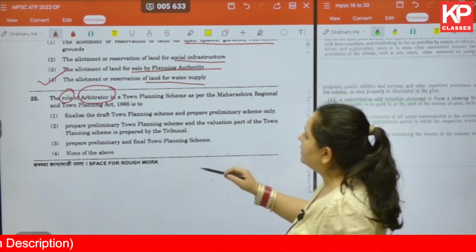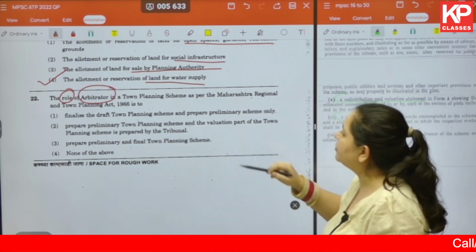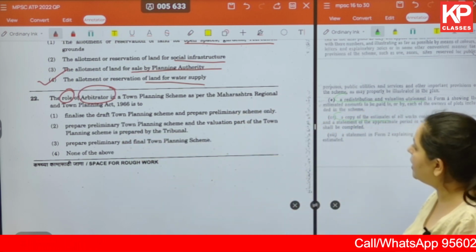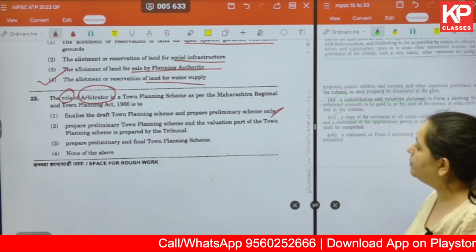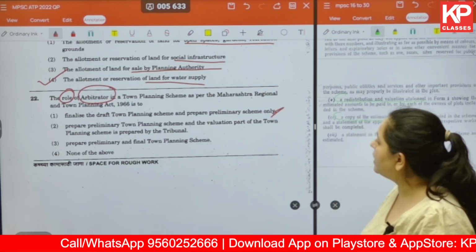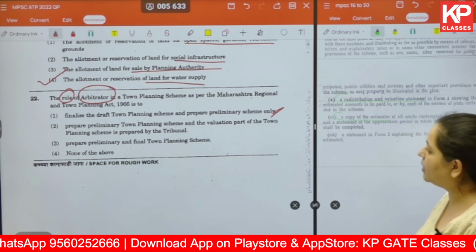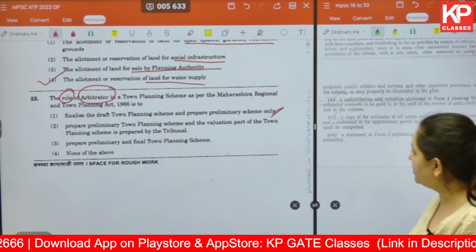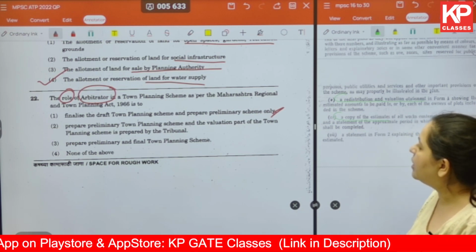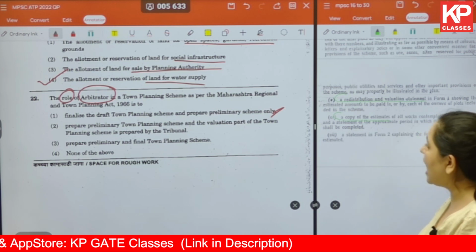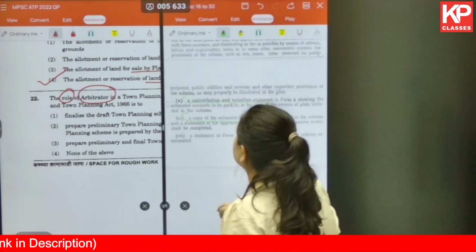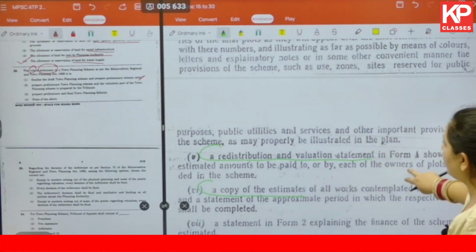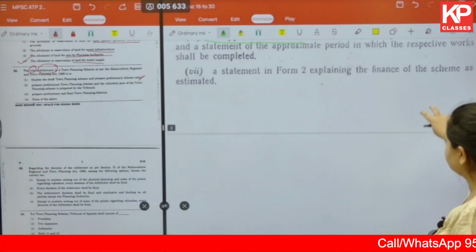The options are: to finalize the draft town planning scheme and prepare preliminary scheme only; to prepare preliminary town planning scheme, with the valuation part prepared by the tribunal; to prepare the preliminary and final planning scheme; or none of the above. Let's look into this particular document of MRTP to find this answer.